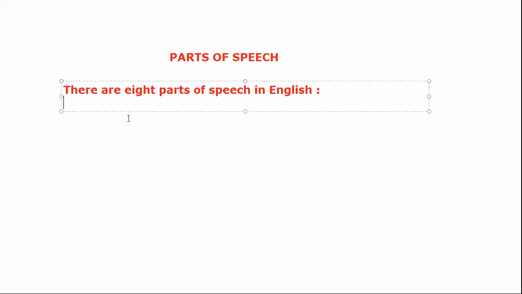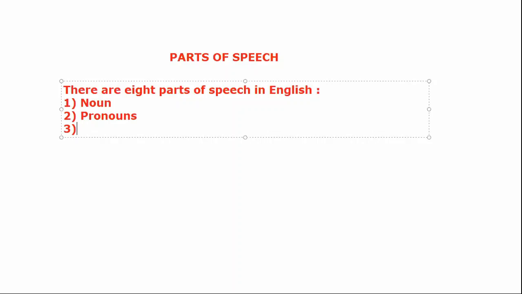I am writing down on this screen. You also write it down in your copy. So there are 8 parts of speech in English. What are those 8 parts of speech? Let's see. Number 1, noun. The first part of speech is noun. Second is pronoun.